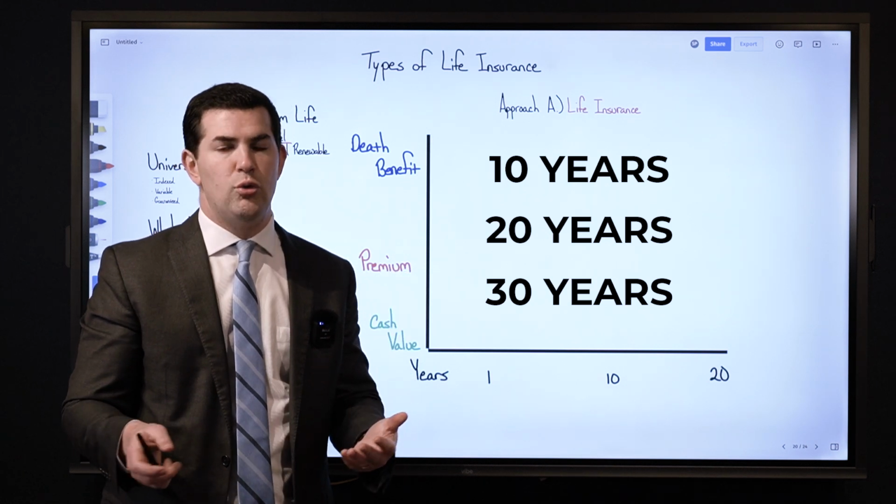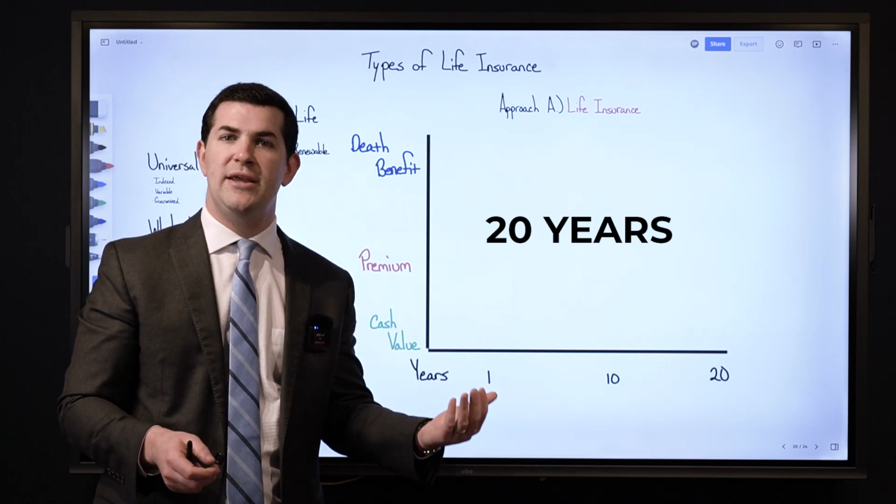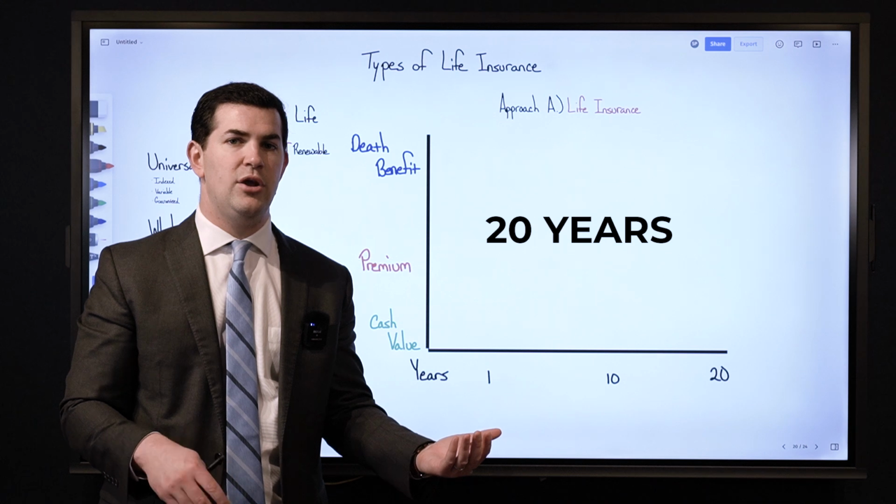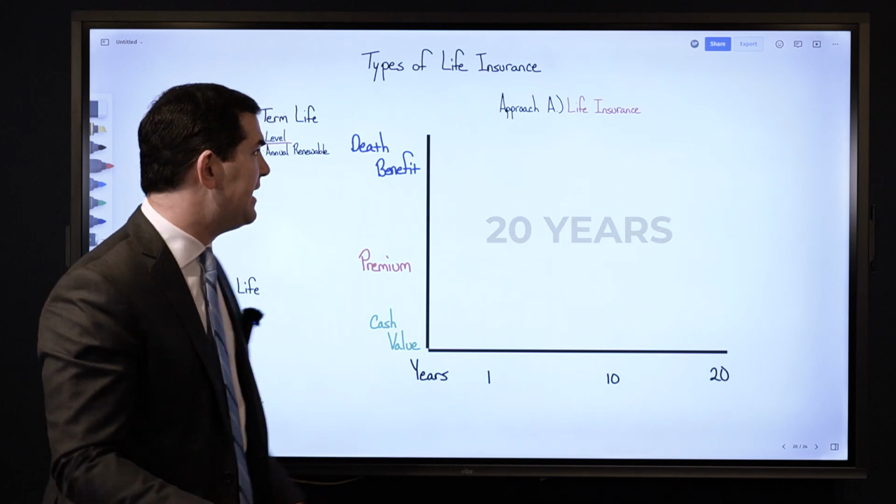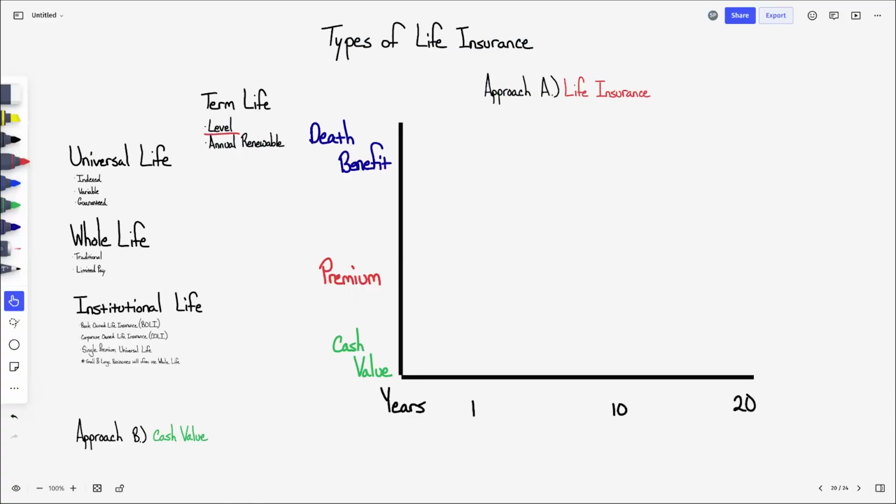So an example would be I want to get a 20-year term life insurance policy with a death benefit of $1 million. This is a level term policy, which means I picked 20 years when I started. That means the death benefit of $1 million is level for the full 20 years, which is nice.